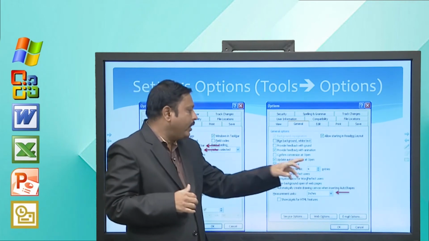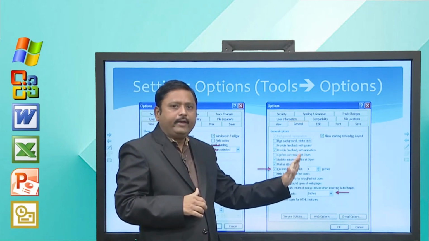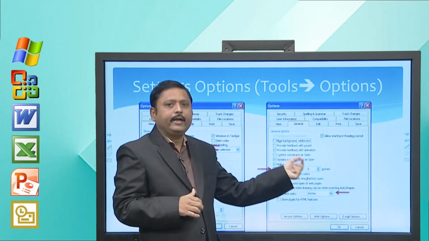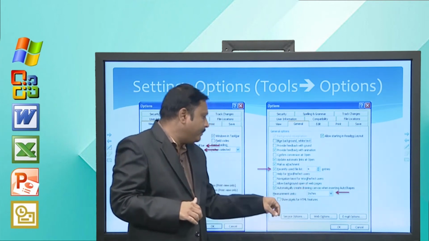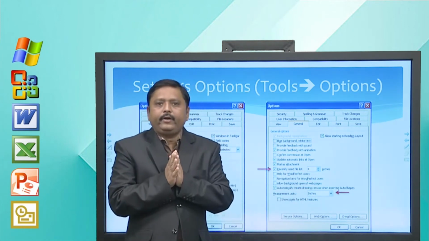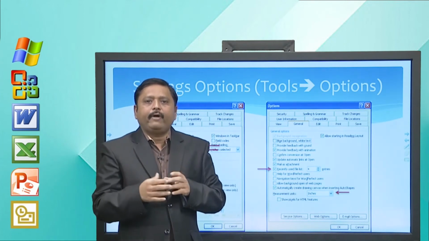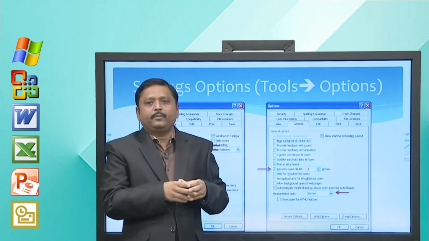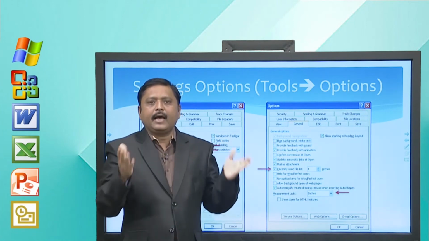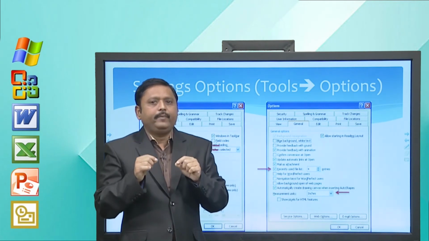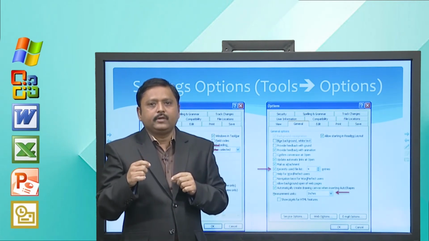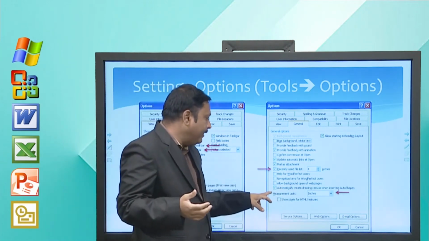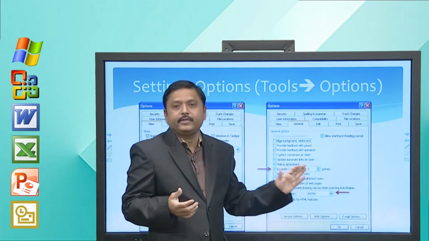So, here you have to verify that it is a 4. If it is not, you can increase or decrease that entry by just clicking on this pointer, right. And we understand measurement units in inches. While you provide your document for printing, suppose you will be asked what the margins are. So, inches will be the right measurement unit for us. So, you have to simply check whether the measurement unit is inches or not.